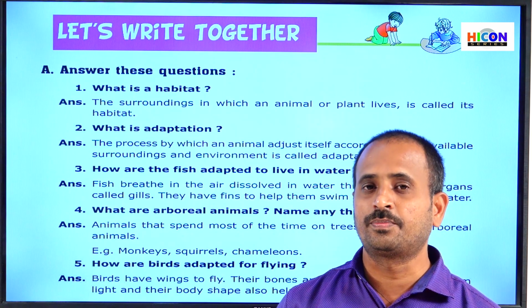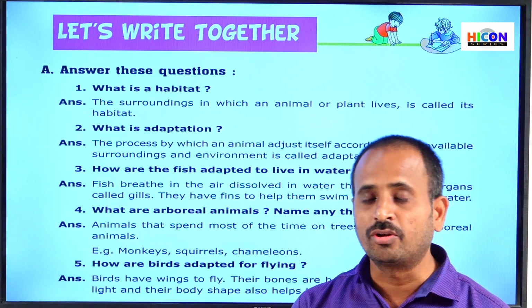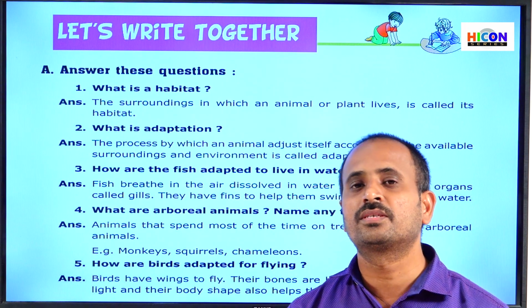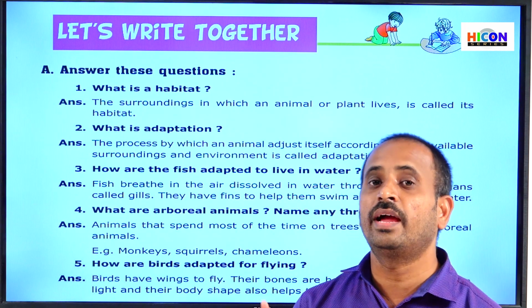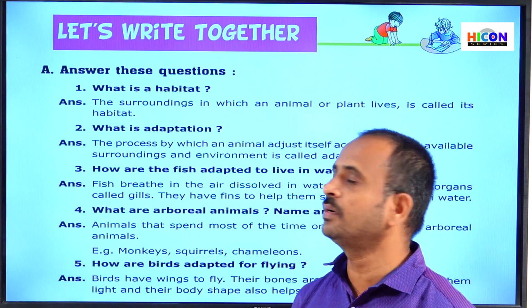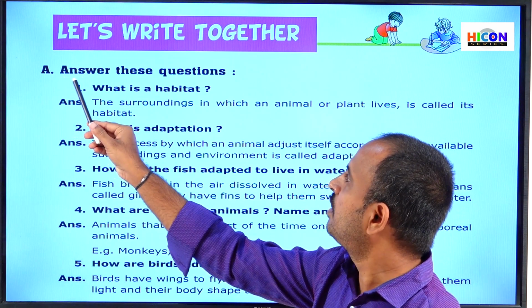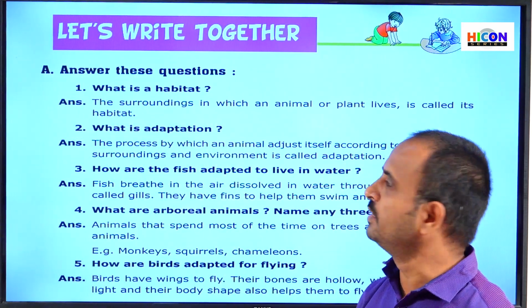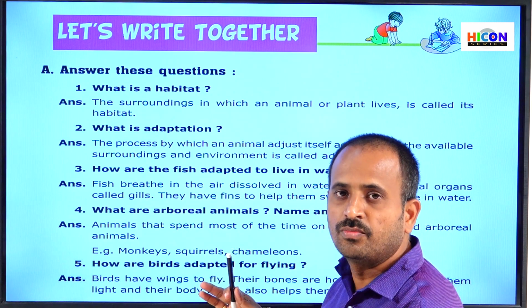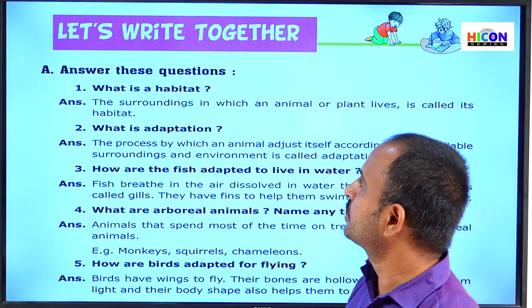So now let us practice some exercise in the activity part on the topics up to now we have discussed in this chapter. So let us go to the activity part. See the first section in the activity part. That is section A. What is section A? Answer these questions. In this section they will give some questions. We have to write answers for those questions. So see the first question.